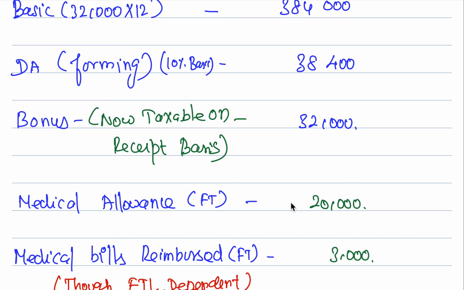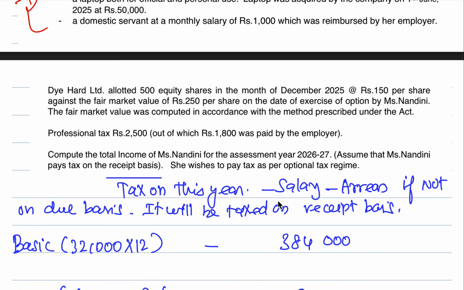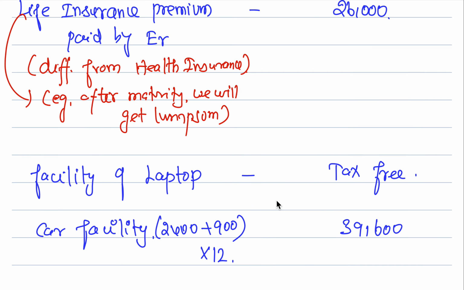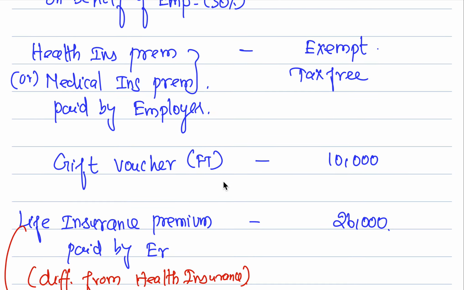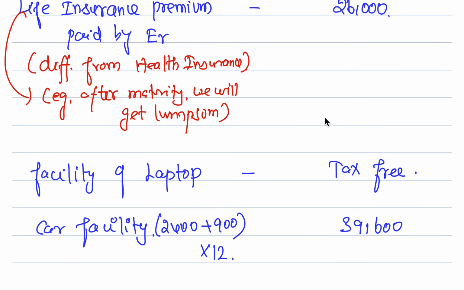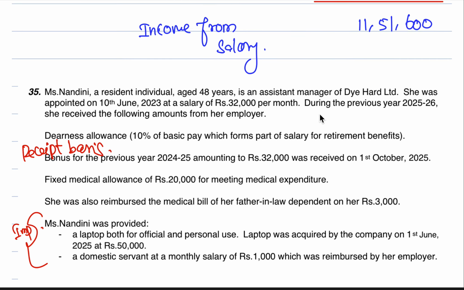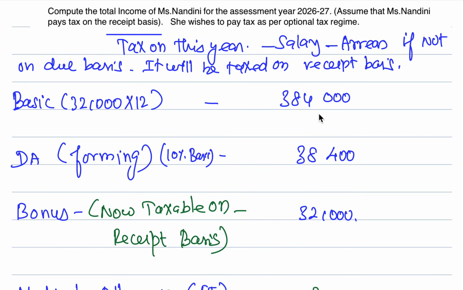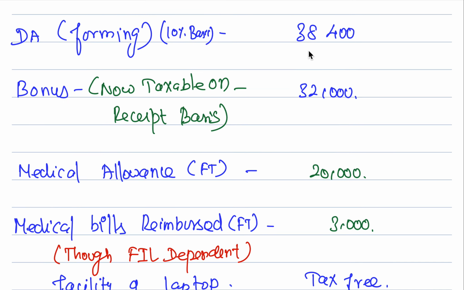Okay. Medical insurance premium on DTR is a tax-free perk. That is what we have seen, right? Health insurance premium, medical insurance premium paid by the employer is exempt and tax-free in the DTR. But this time, this is not medical insurance premium, but medical allowance. Medical allowance, what is the difference? I will have to discuss.